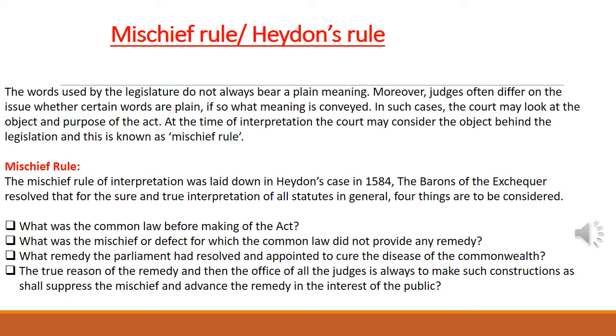The barons of the exchequer, meaning the judges of the English court, resolved that four things should be considered while interpreting statutes. What was the common law before the making of the act? What was the mischief or defect for which the common law did not provide any remedy? What remedy had Parliament resolved and appointed to cure the disease of the commonwealth? And the true reason of the remedy. Then the office of all the judges is always to make such constructions as shall suppress the mischief and advance the remedy in the interest of the public.